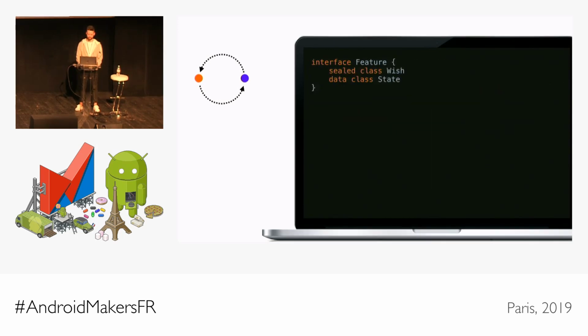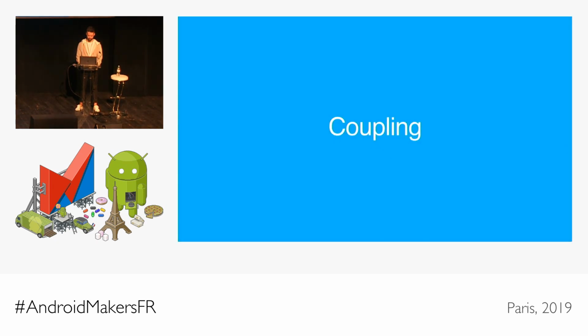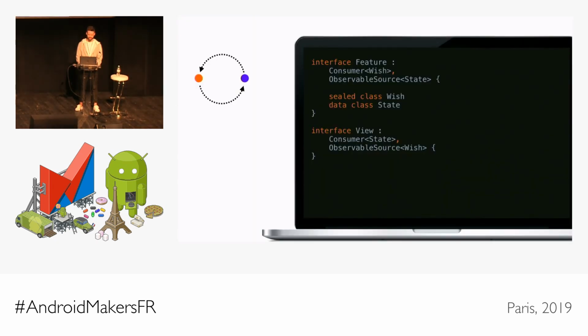So in the case of a feature, it could define what wish it can receive and what state it can output. And then we can make it a consumer of wish and an observable source of state. And in the case of the view, it would consume the state and it would be an observable source of wishes to the feature. And this is a pretty common approach, but there's a problem with this. Coupling. Because in this setup, the view knows just too much about the feature.